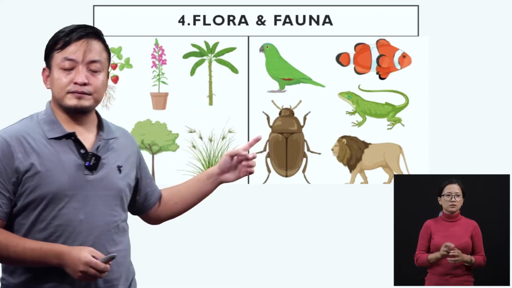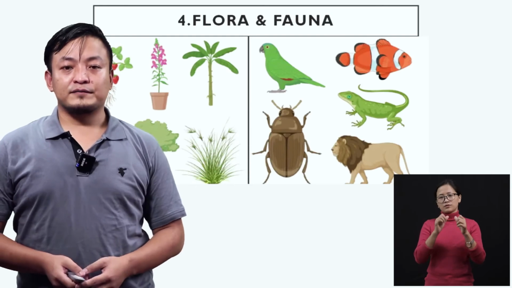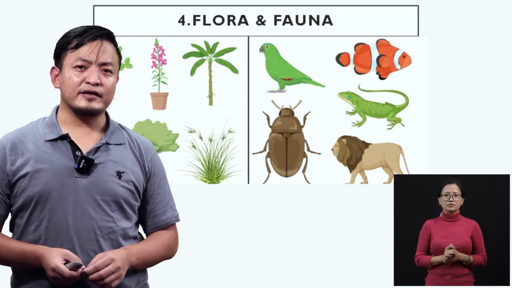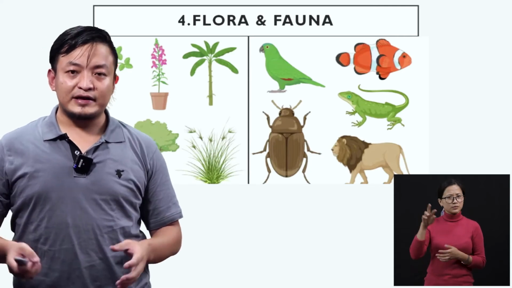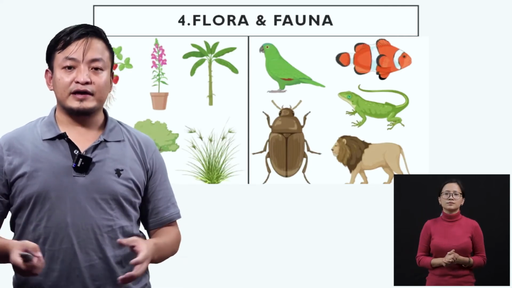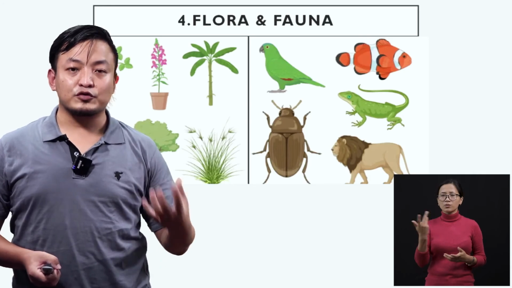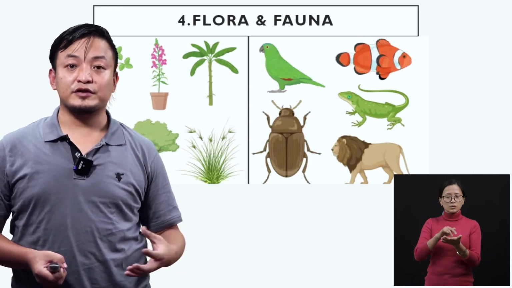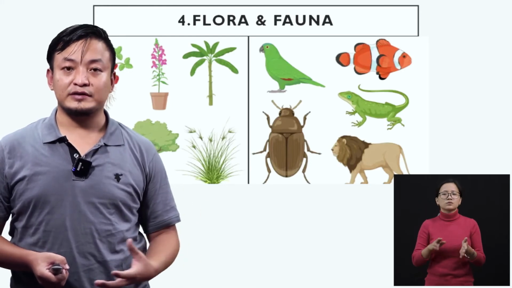So flora refers to plants, the place where the plants grow naturally.